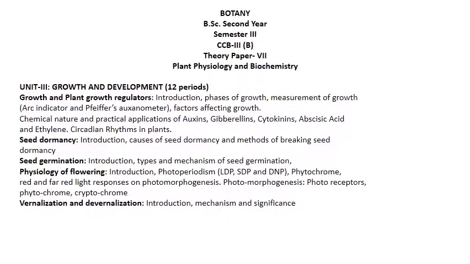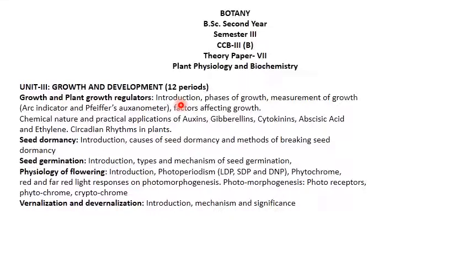Now third unit, the growth and development of plants. In the growth and development of plants, there are some regulators that are important. Means the growth of the plants is regulated by some regulators. So which are the regulators?